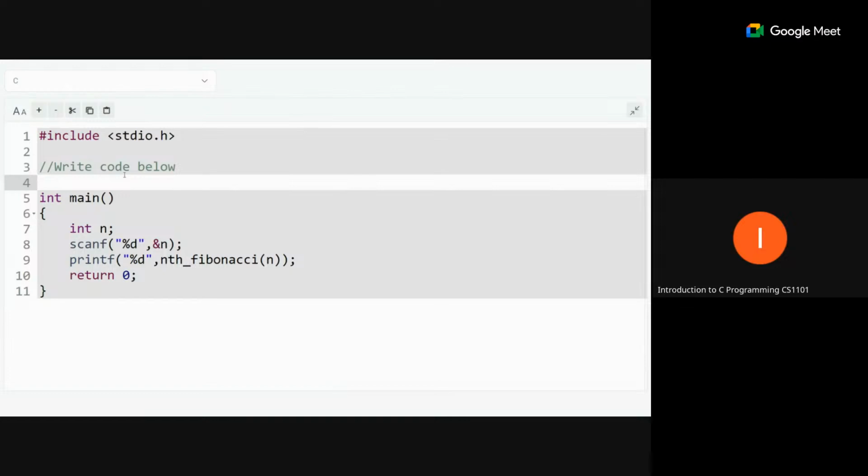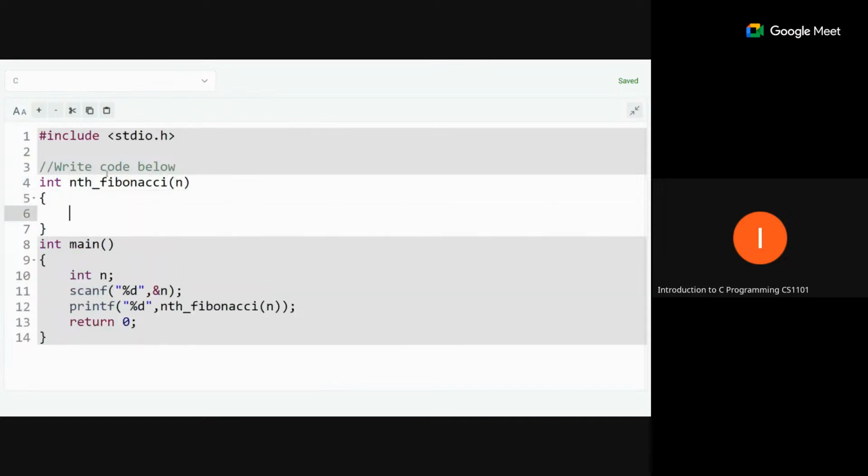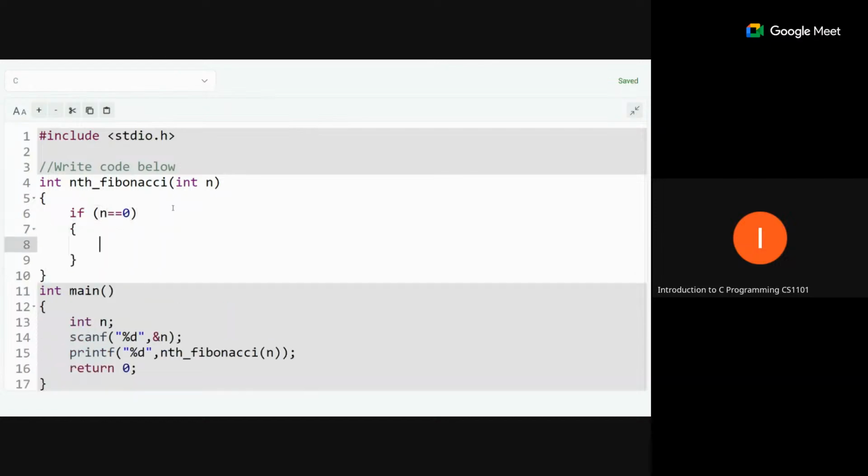Okay. So the function name is nth Fibonacci, with return type int, and this n should also be defined as an int. And here is the base case. So for the base case we can write: if n is equal to 0, then we can directly return the answer 0. Okay, this is the first statement.